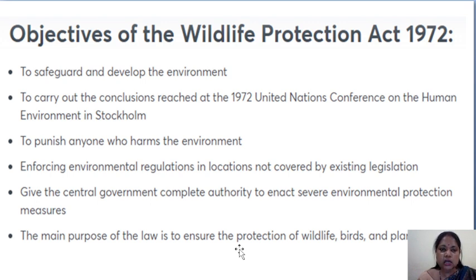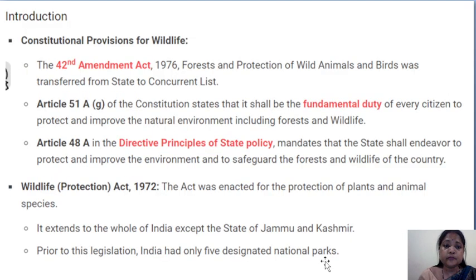Another important objective of this act is to ensure the protection of wildlife, birds and plants.